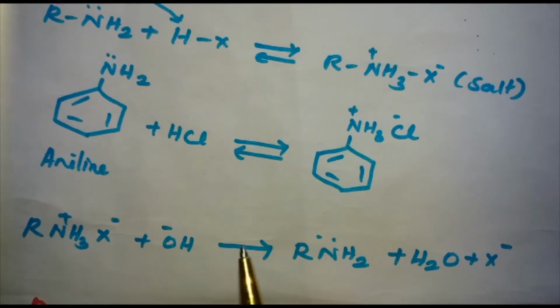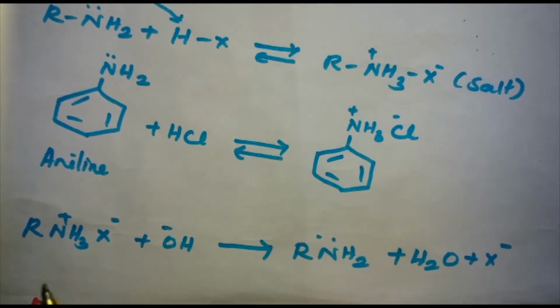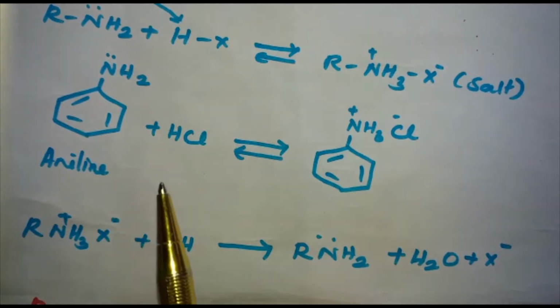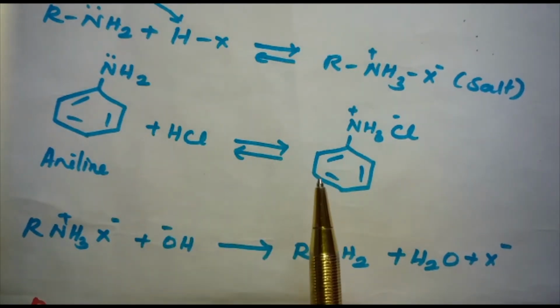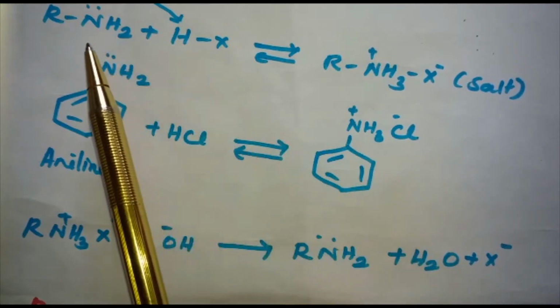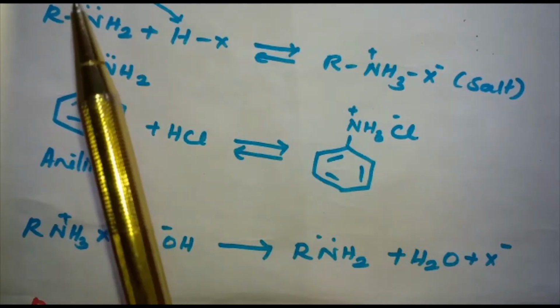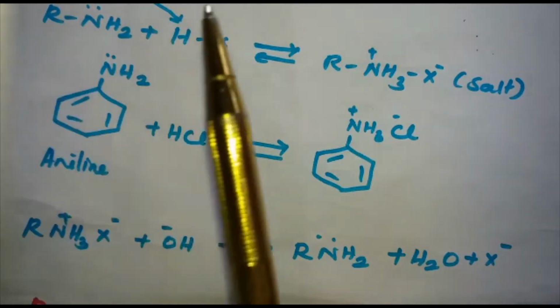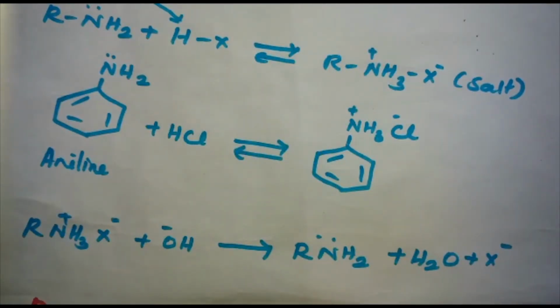This reaction is the basis of separation of amines from the non-basic organic compounds which are insoluble in water. And the reaction of amines with mineral acids to form ammonium salts shows that these are basic in nature. Amines have an unshared pair of electrons on the nitrogen atom, due to which they behave as Lewis bases. The basic character of amines can be understood in terms of their base dissociation constant, that is Kb, and pKb values, which I am going to explain now.